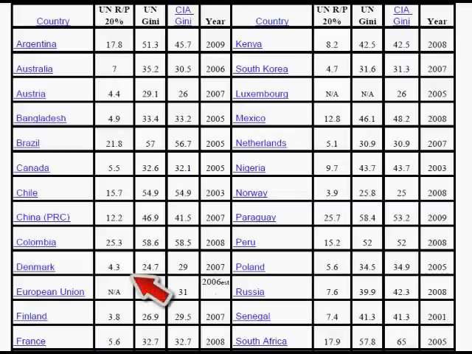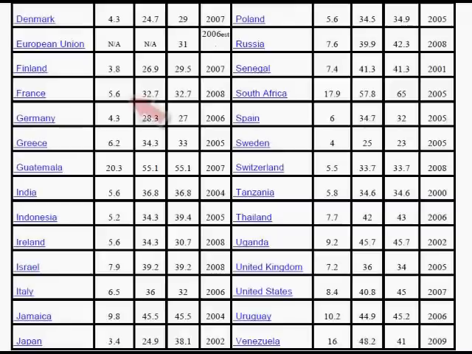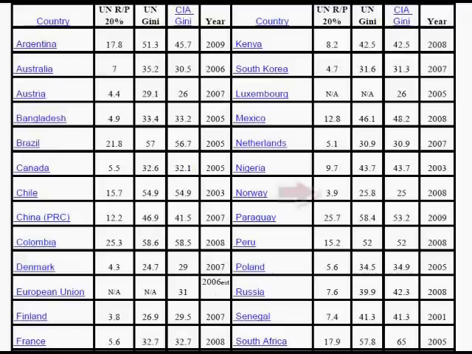Here's Denmark. Here's Finland. France. So we see Finland having a much lower degree of income inequality, even than Bangladesh, and the index is below 30%, below 30 I should say, or 0.3. Denmark, similarly. Here's Norway,